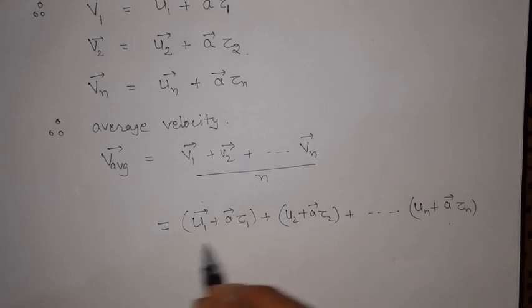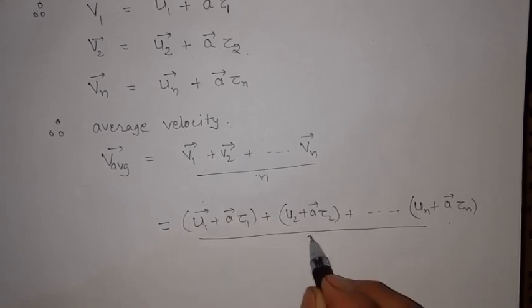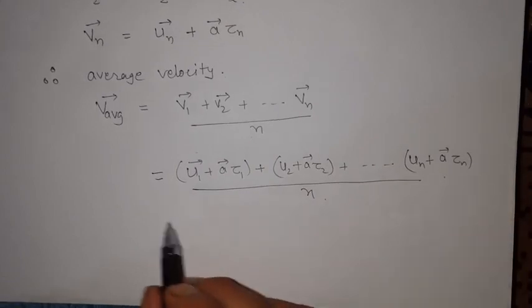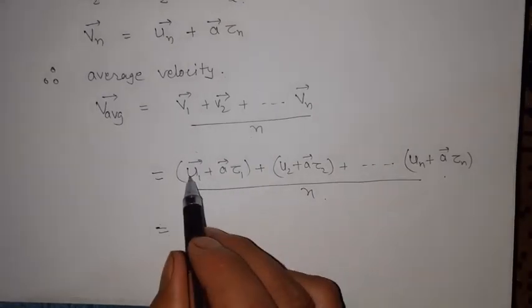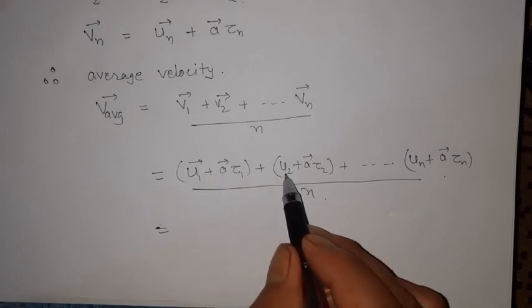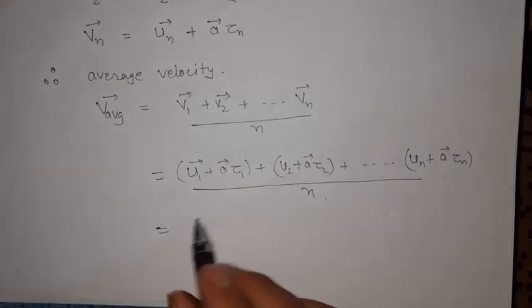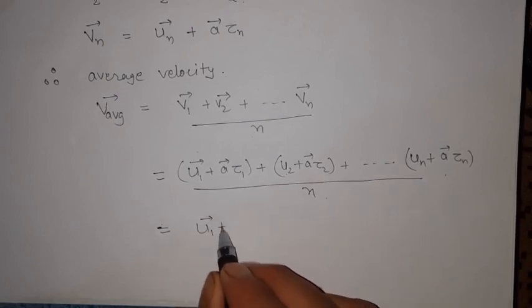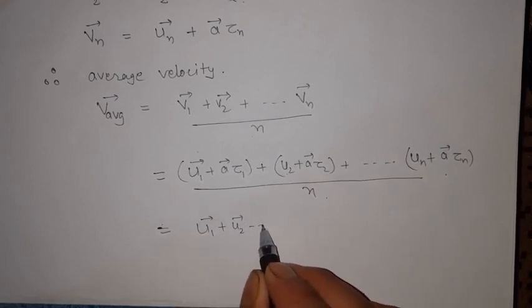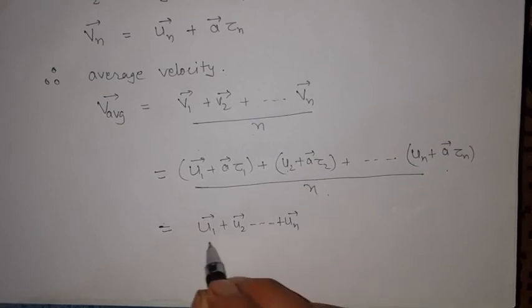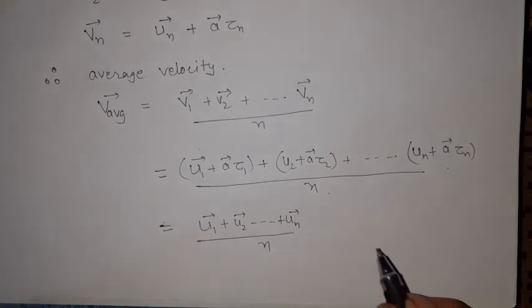So this is the nth velocity, and we are taking the average over n particles, n electrons. Here u1, u2, up to un are there, so separate the denominator: u1 plus u2 plus up to un, upon n.